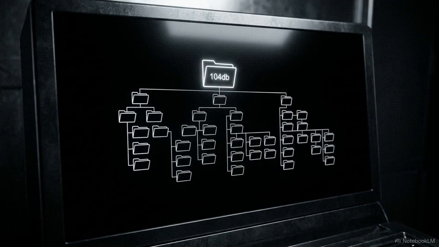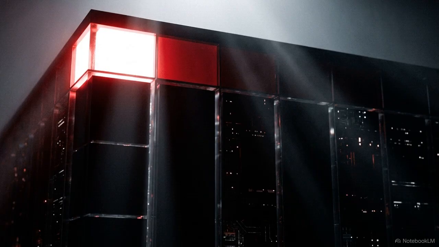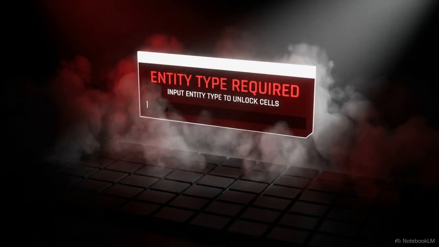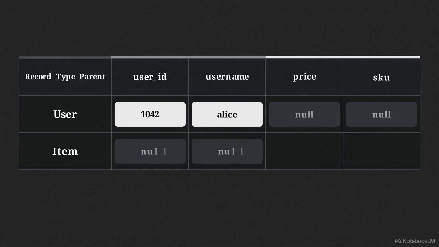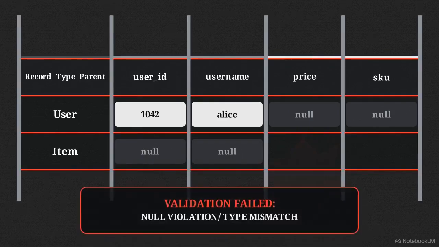The final constraint is introduced in the BEJSON 104DB multi-entity format. Every record must start with the Record_Type_Parent discriminator. The AI has to declare exactly what type of entity it is writing before it provides a single value. To maintain the coordinate space, the AI must fill unassigned fields with exact null padding, keeping the data grid unbroken. If the model hallucinates a value or assigns the wrong parent, the grid turns red and blocks the insertion.